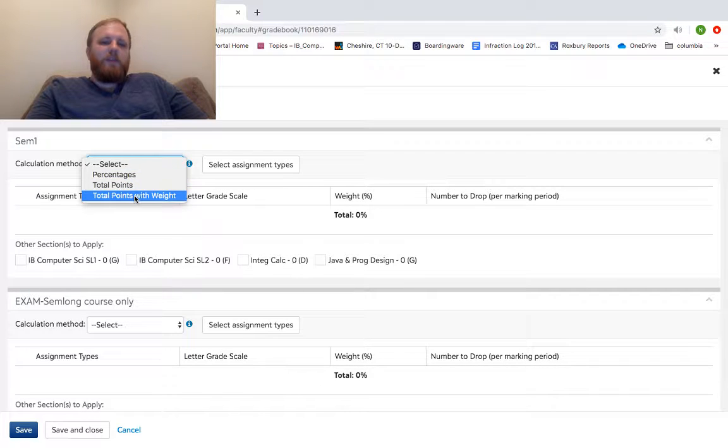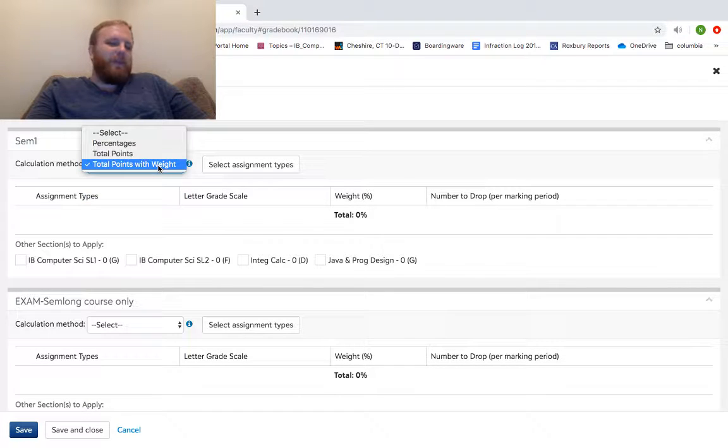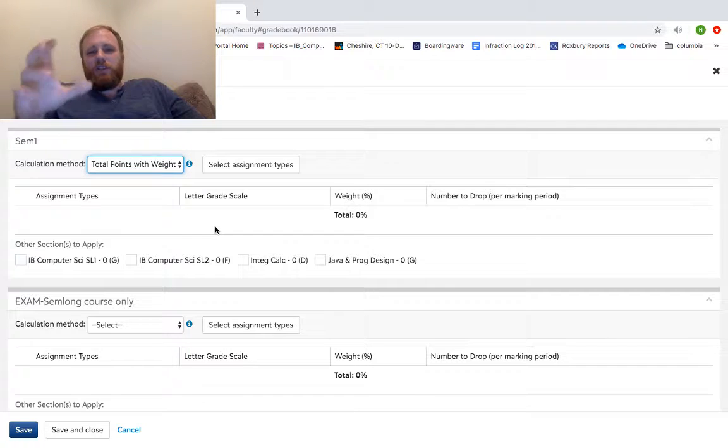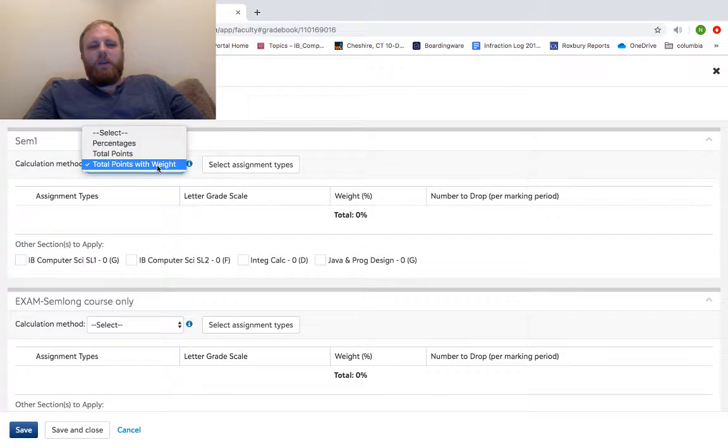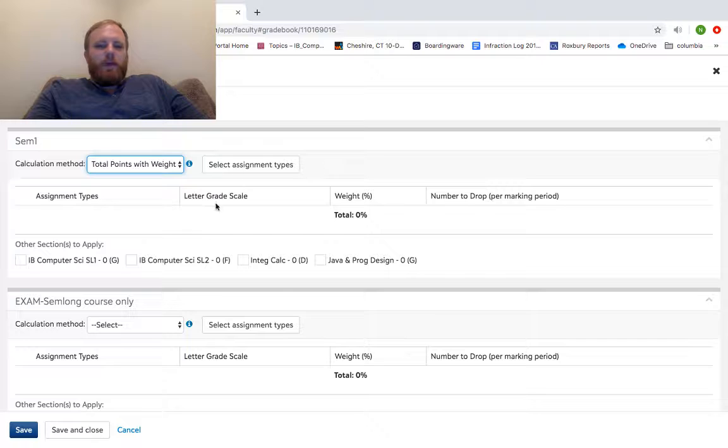Calculation method, total points with weight is the safest. Some people do percentages, some people do total points. Total points with weight is going to allow you to change up your assignments a little bit more creatively, whereas with percentages and total points, you have a lot more difficulty working with the numbers to get your grade to come out the way that you probably want it to.